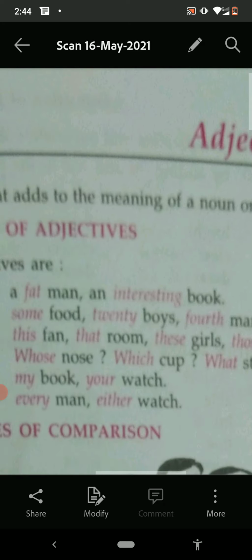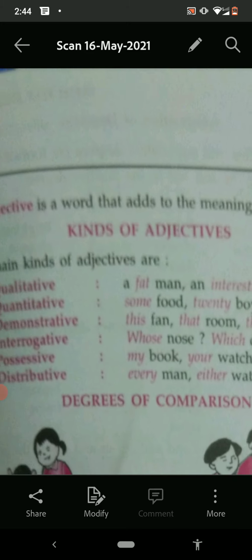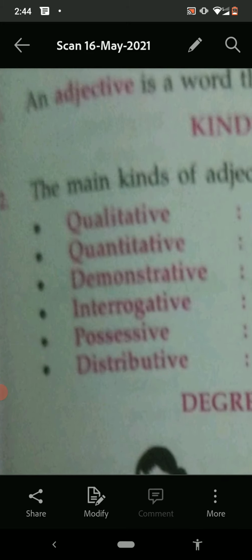See here, first of all, the kinds of adjectives are given, and they are qualitative, quantitative, demonstrative, interrogative, possessive, and distributive. This we have discussed in class 6th also. So now today we are doing the revision. The topic is degrees of comparison.